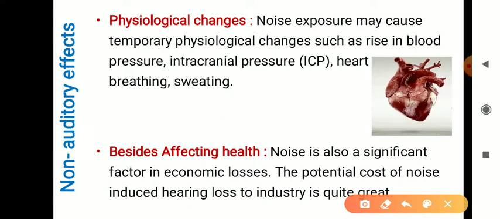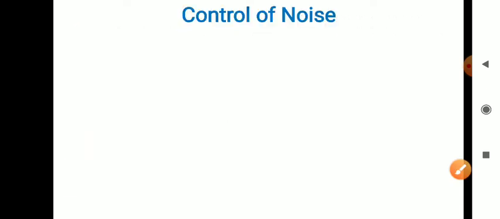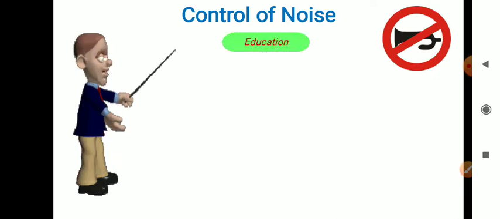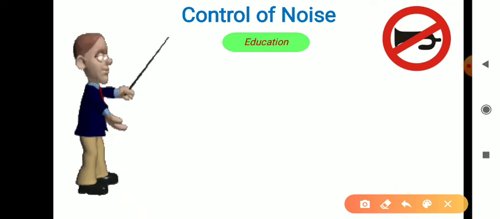Next we will see how we can control noise. Control of noise. First one is education. People must be aware of how much decibel and how much frequency they should hear. The present generation is mainly inclined to putting earphones in their ears. That should not be there.